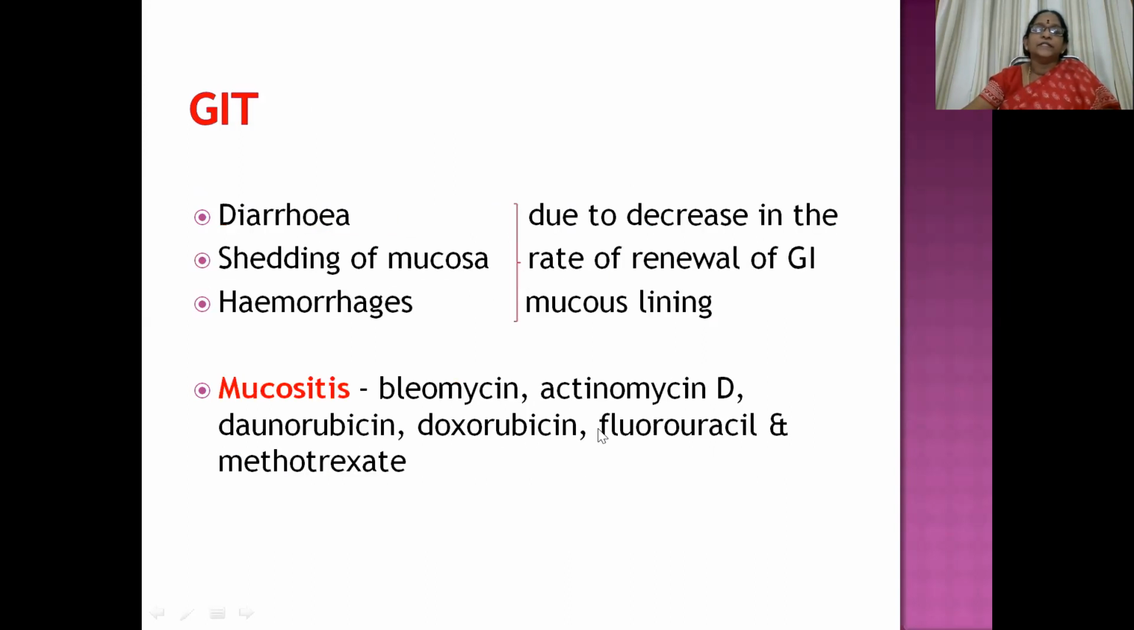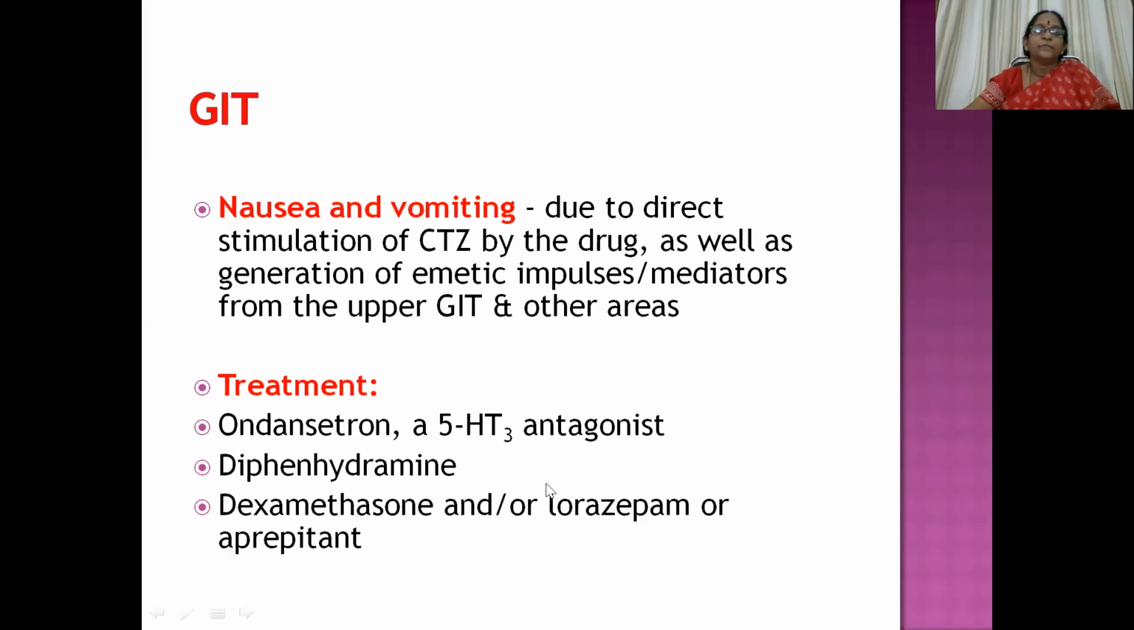Then diarrhea, shedding of mucosa, and hemorrhages. These are all due to a decrease in the rate of renewal of the GI mucous lining. So in such cases, we can think about break therapy or pulse therapy. Then mucositis is mostly caused by bleomycin, actinomycin D, daunorubicin, doxorubicin, fluorouracil, and methotrexate. The nausea and vomiting, which are the most common manifestations, are due to direct stimulation of the CTZ by the drug and also by generation of emetic impulses or mediators from the upper GIT and other areas.